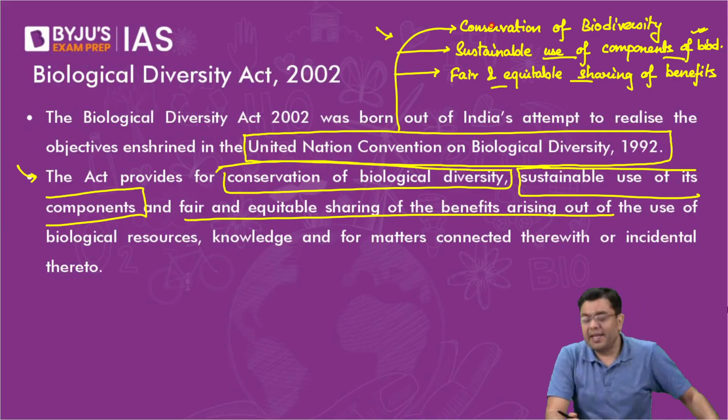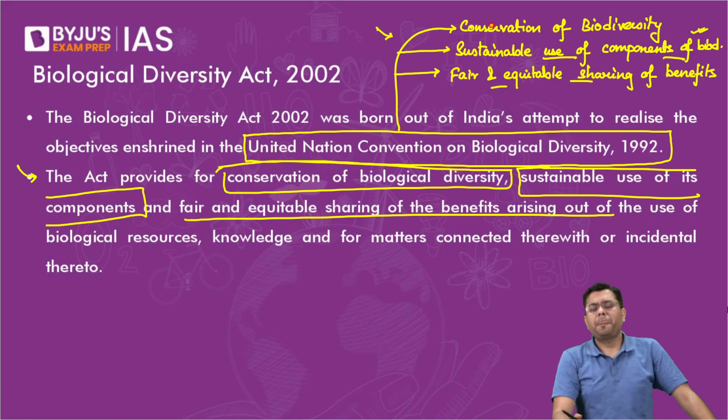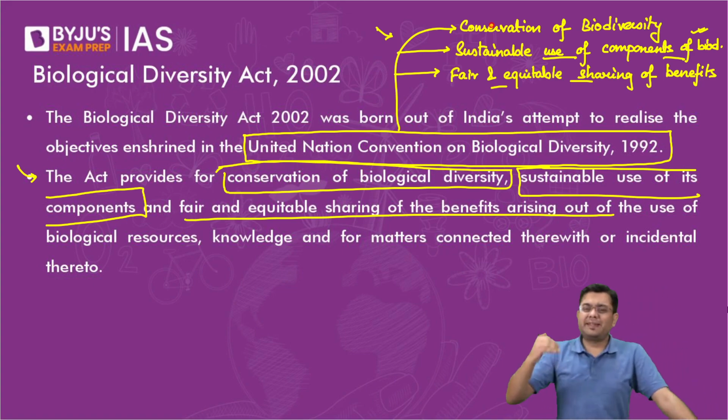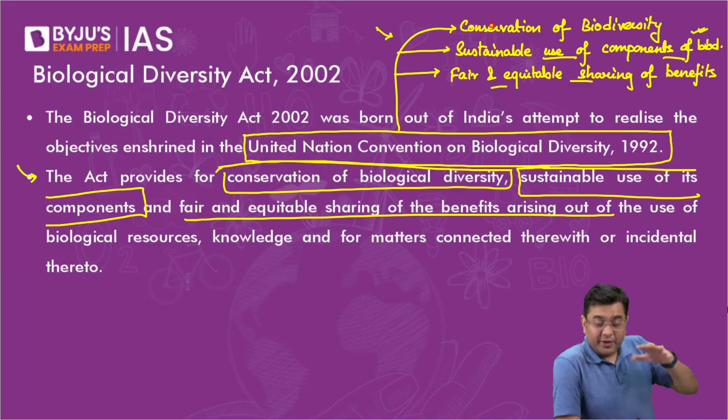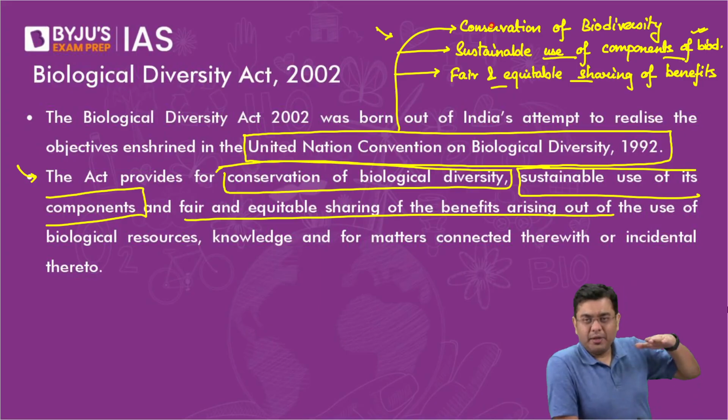Now, what this did basically was it allowed for the establishment of biodiversity committees at the district level, at the state level, and at the national level: the National Biodiversity Authority, the State Biodiversity Authority, and Biodiversity Management Committees at the district level.